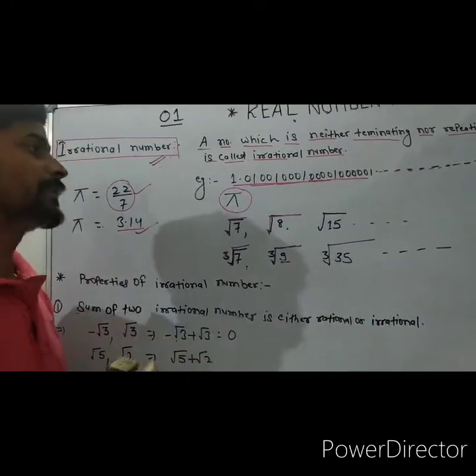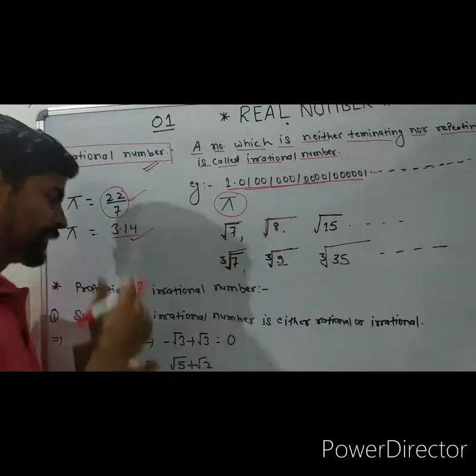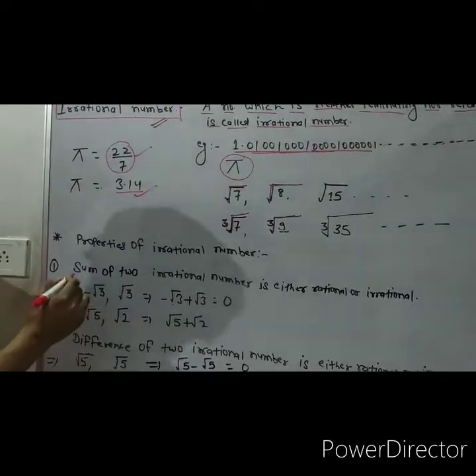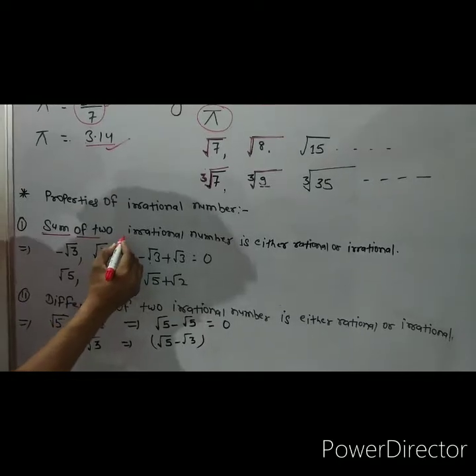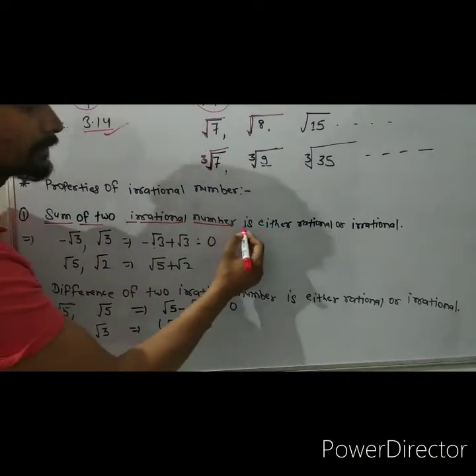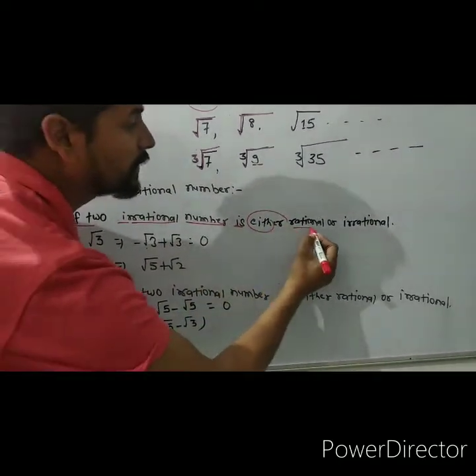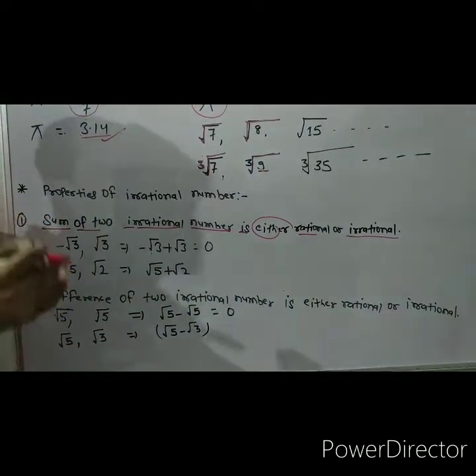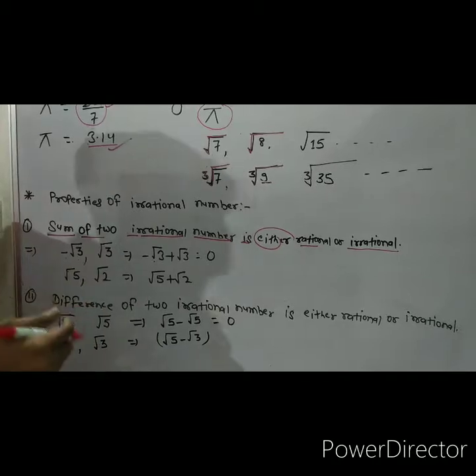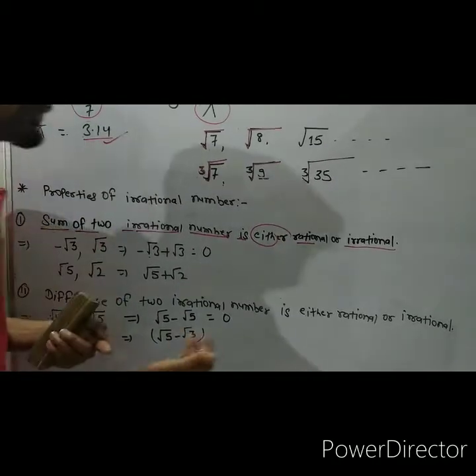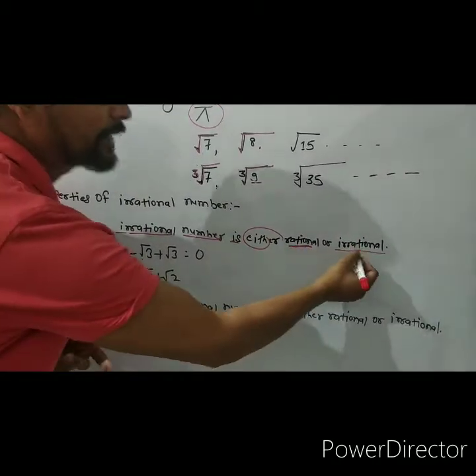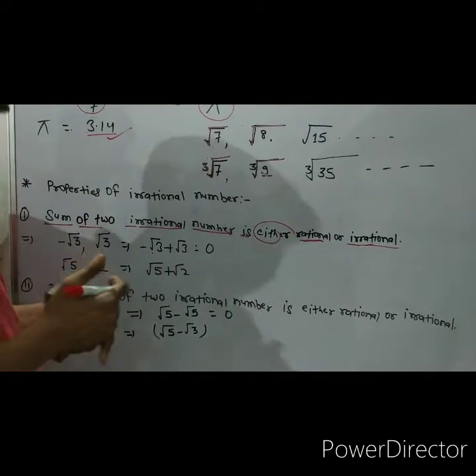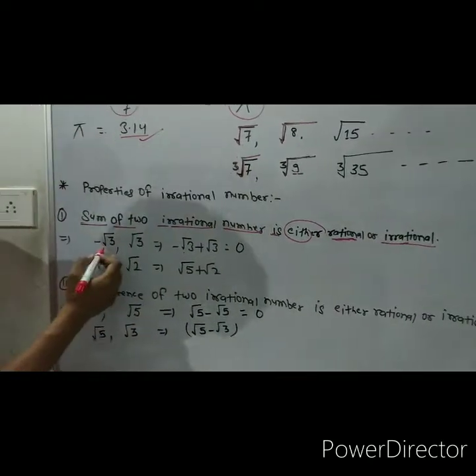Now look at another example here. Now we will learn the sum property of irrational numbers. Look at here. The sum of two irrational numbers is either rational or irrational. Means student, दो irrational नंबर को अगर हम प्लस करेंगे तो या तो वो रैशनल होगा या irrational होगा, बोथ हो सकता है.